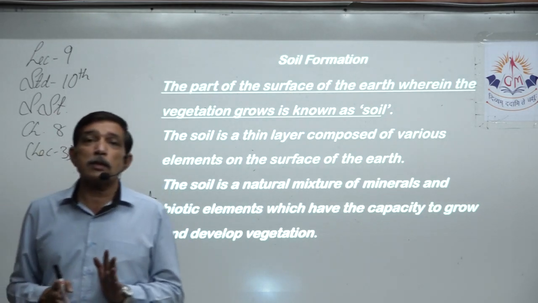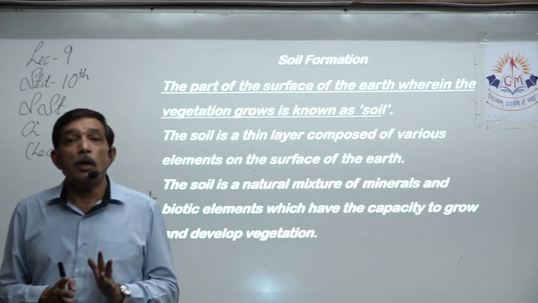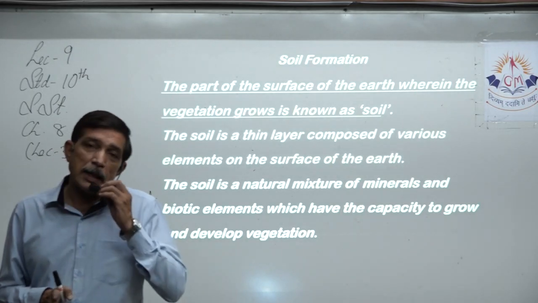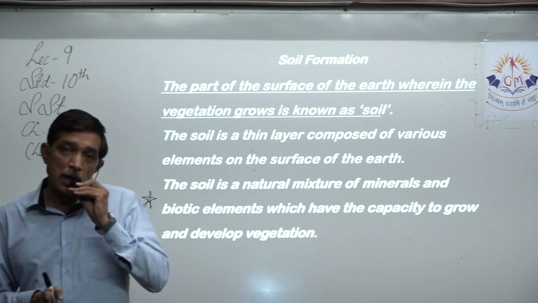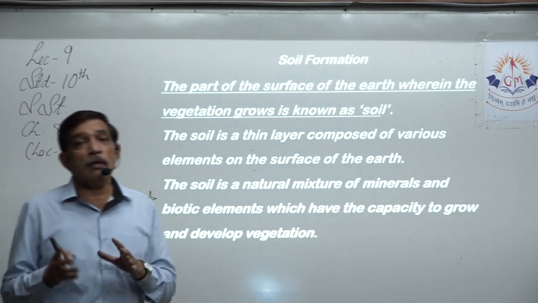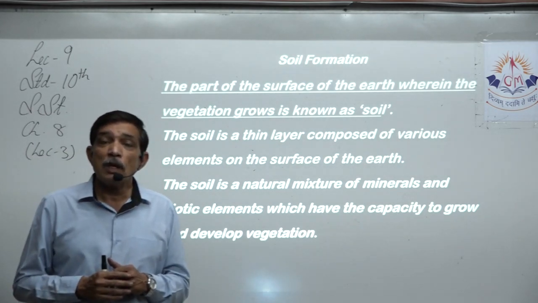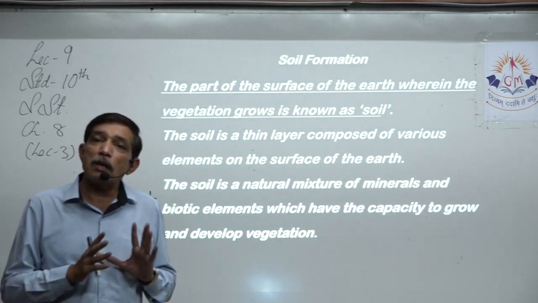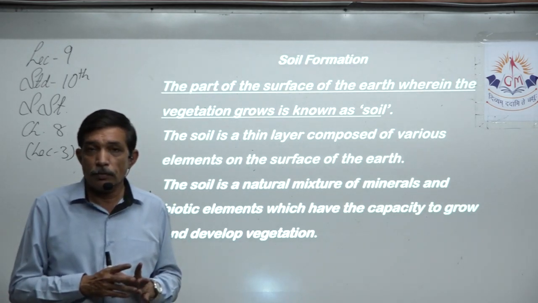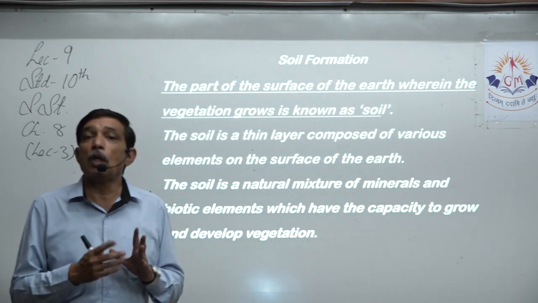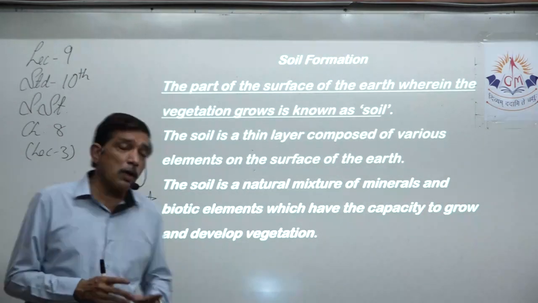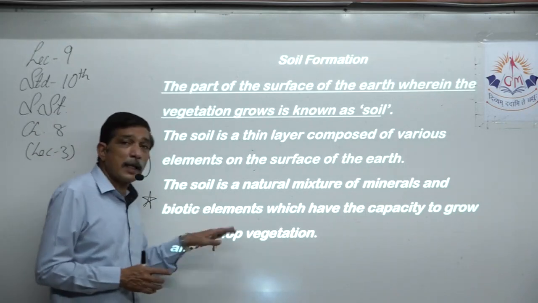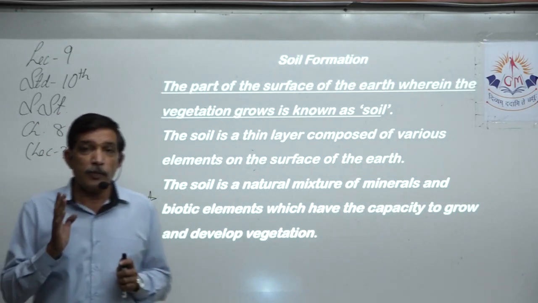Minerals, that is non-living thing. Yes, it can have iron, it can have potash, it can have magnesium. It will have lots of nutrients. Most of these nutrients are minerals. They are non-living things. Along with the non-living, they will also have biotic elements. Trees are there.